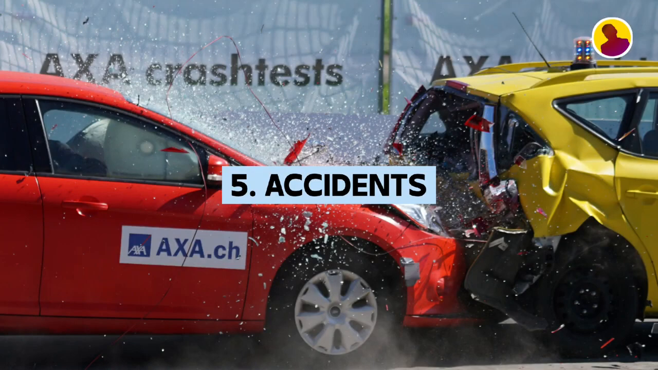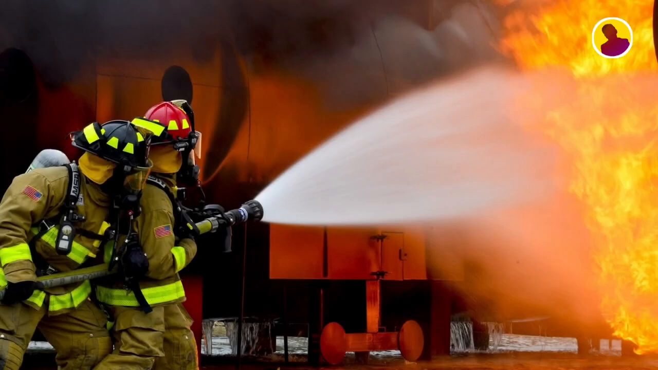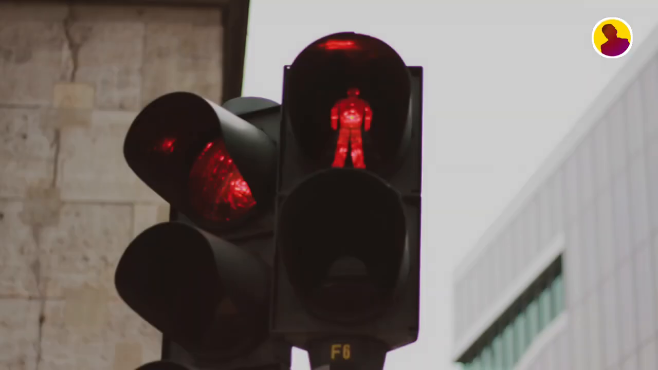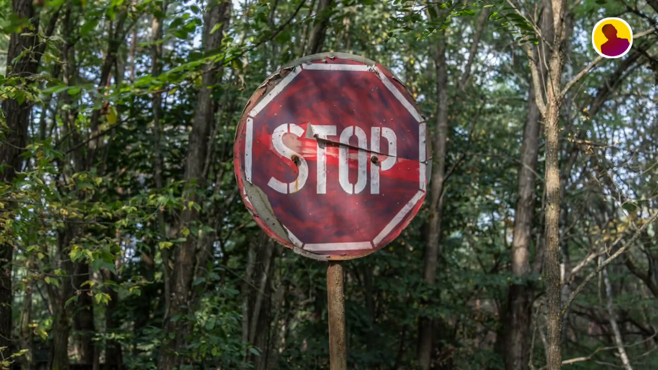Fifth is accidents. Every year 1.3 million people die from accidents. It can take many forms, like traffic accidents, fires and explosions, electrical accidents, and workplace accidents. To reduce the risk of accidents, follow road safety: obey traffic rules and speed limits, wear seat belts and use appropriate child safety seats. Pay attention to warning signs and safety instructions.